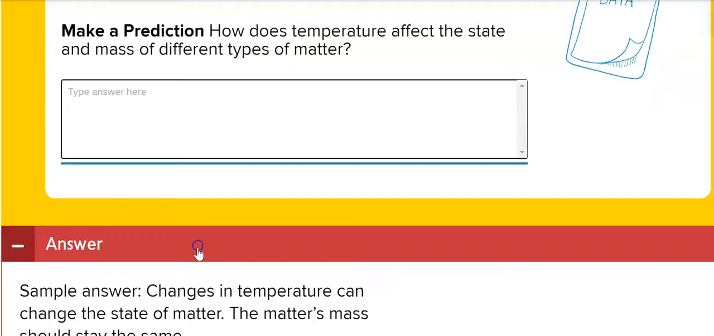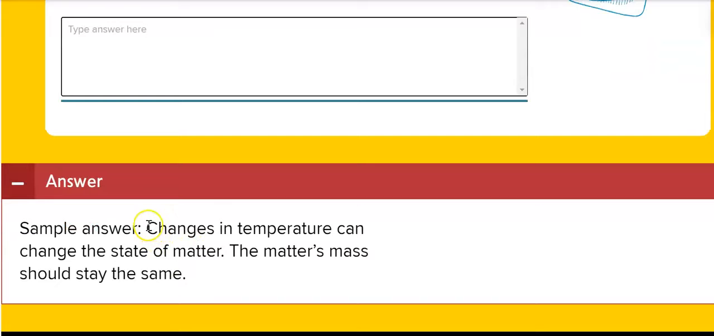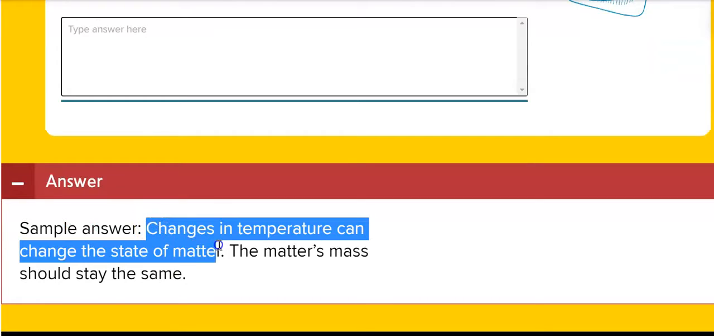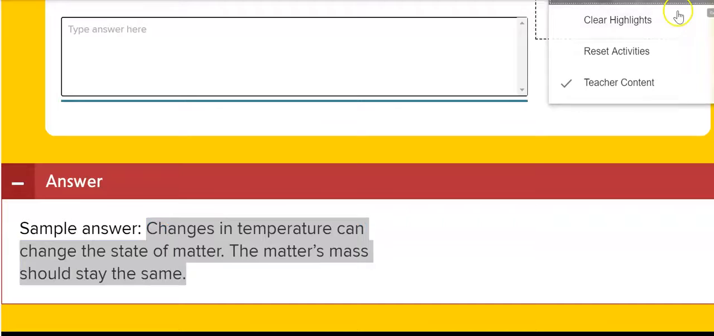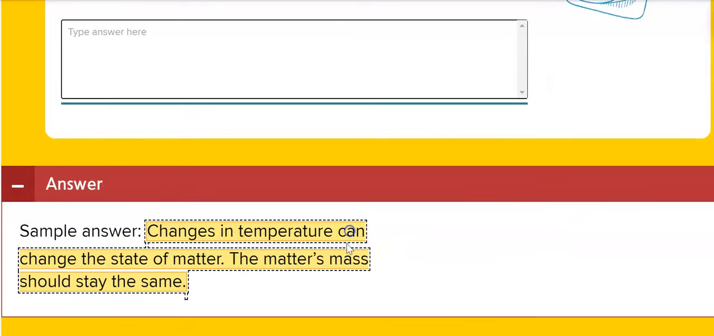The answer for the prediction question will be this one. Changes in temperature can change the state of matter. The matter's mass should stay the same. All right, the mass should not change, but the state of matter will change.